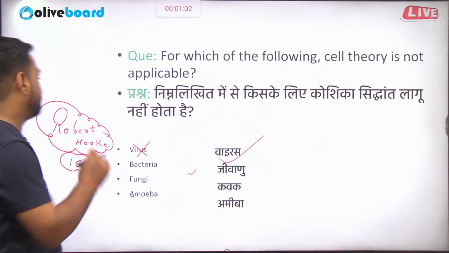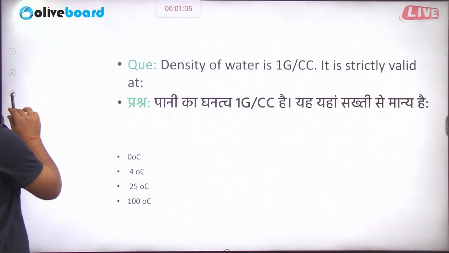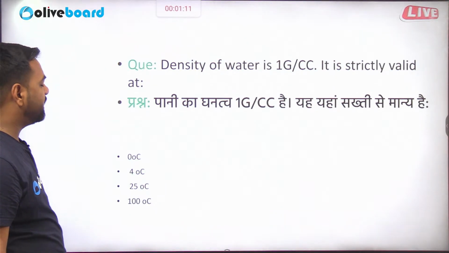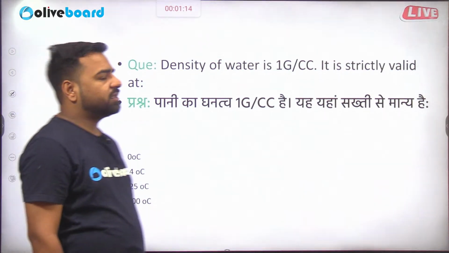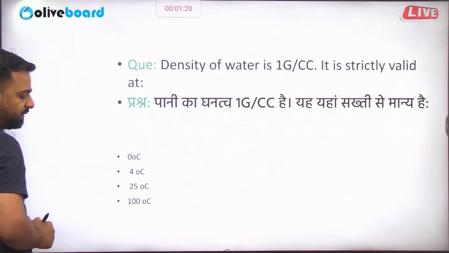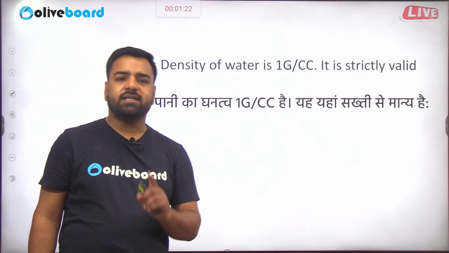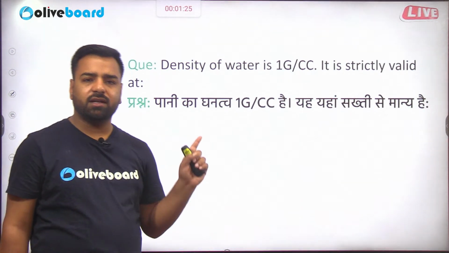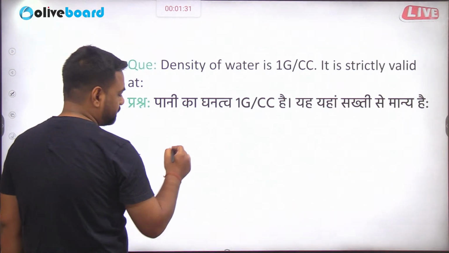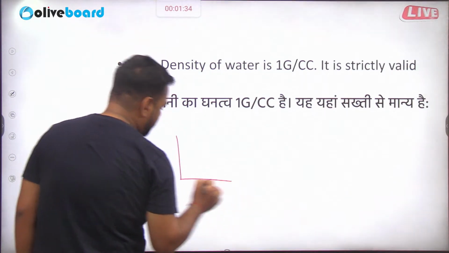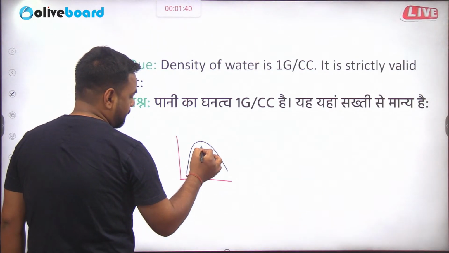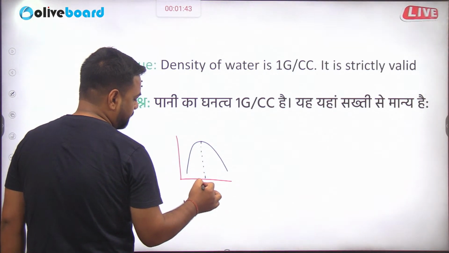The next question is this. Density of water is 1 gram per cc. It is strictly valid at dash. So density of water is 1 gram per cc. So it is strictly valid at what? Is it 0 degree centigrade? Is it 4 degree centigrade, 25 or 100? So guys, density of water is 1 gram per cc. That's correct. But sir, the point is, we know about this graph, and the maximum density of water is at 4 degree centigrade.